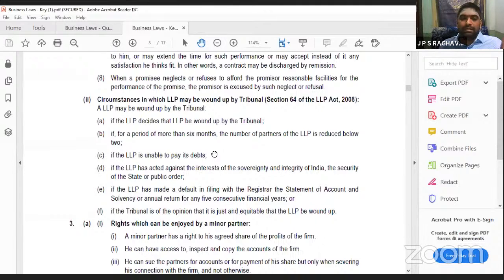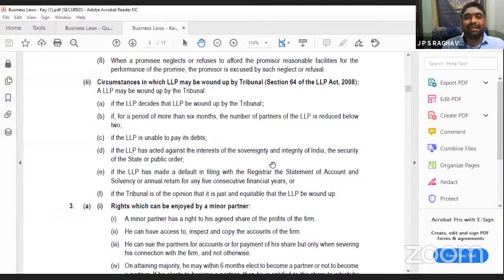The earlier one is voluntary, here your creditor is going to the tribunal: this LLP did not pay my debt. Whenever they move to the tribunal, the tribunal will check whether they can pay or not. If they come to an opinion that you could not pay, it will be wound up automatically.